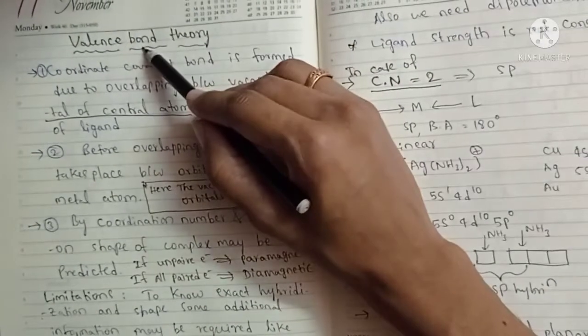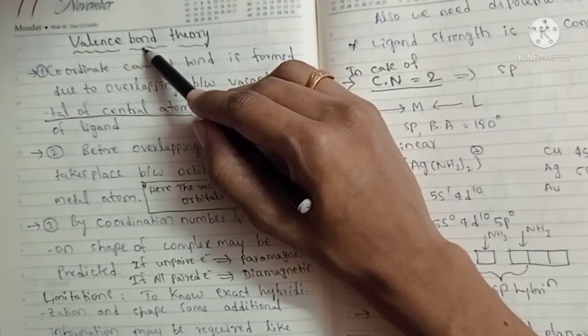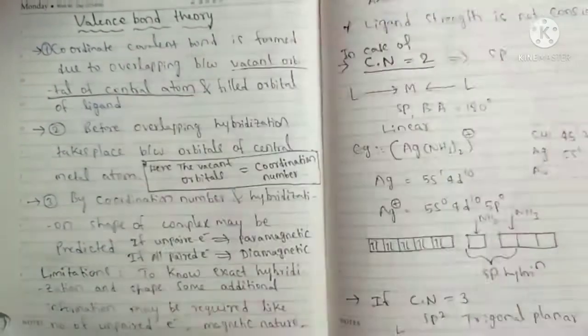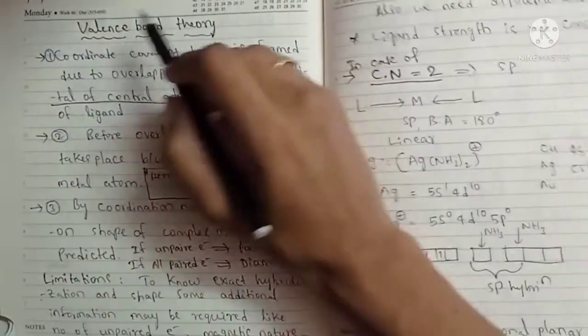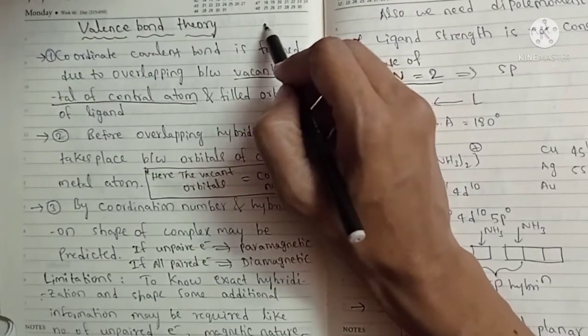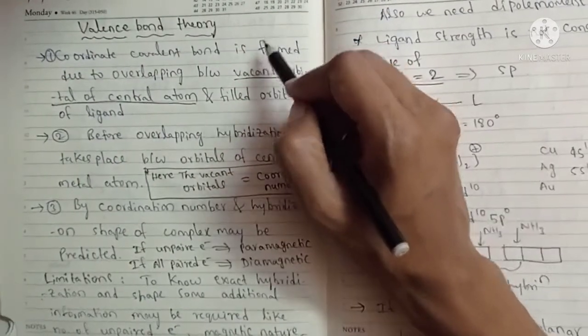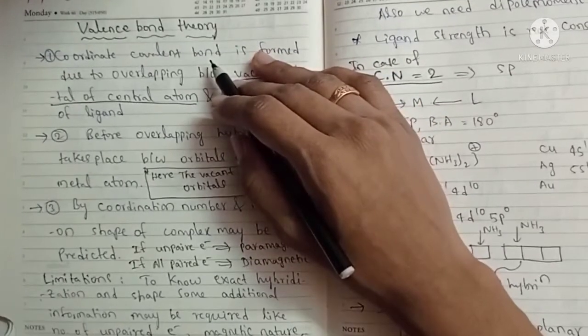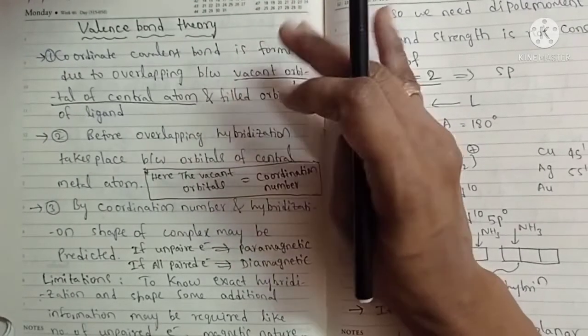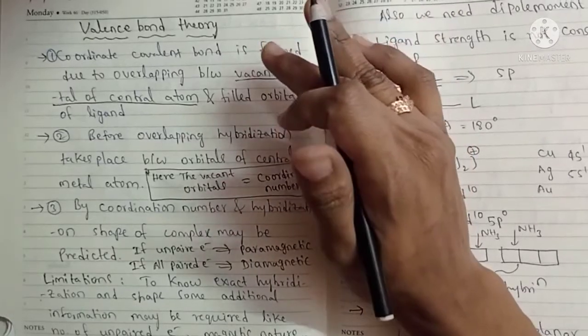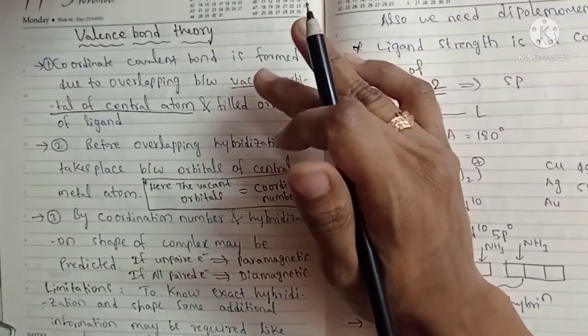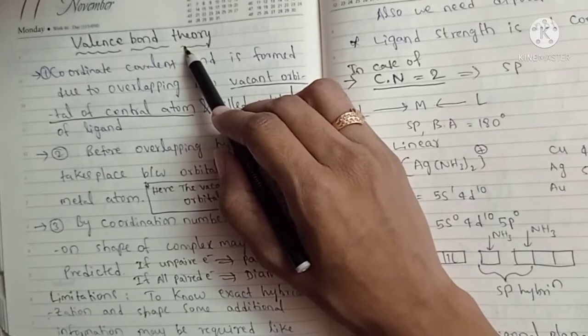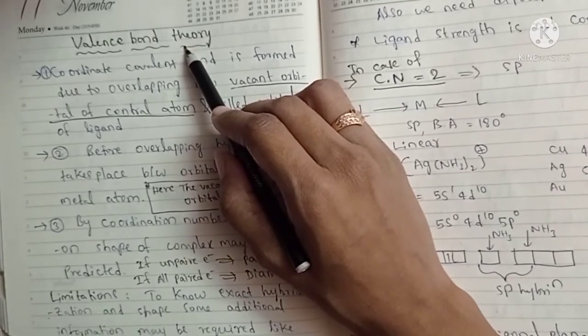The theory first put forward the orbital overlap concept. Because of orbital overlapping, sigma bonds and pi bonds are directional bonds. So a covalent bond is a directional bond because of orbital overlapping. This theory is also applicable to coordination compounds.